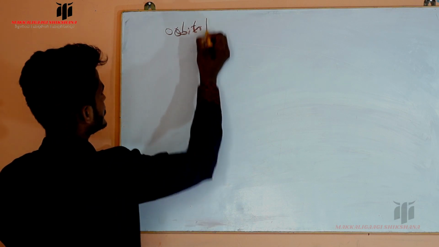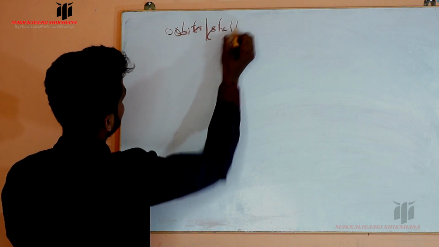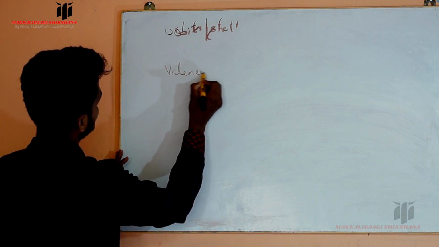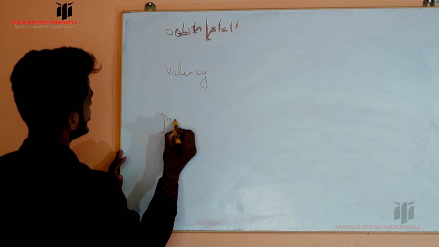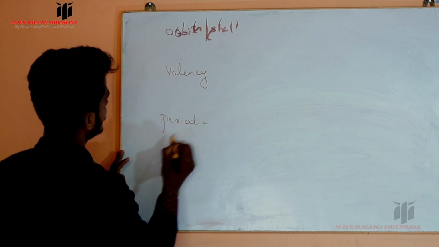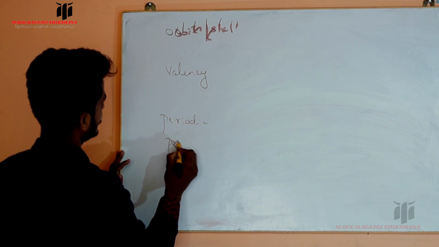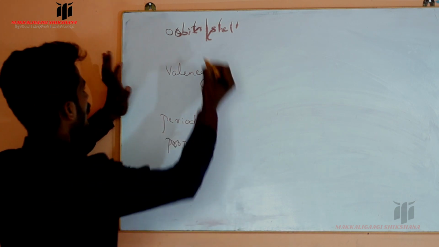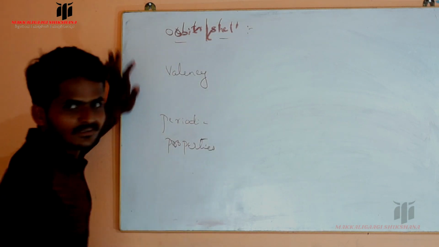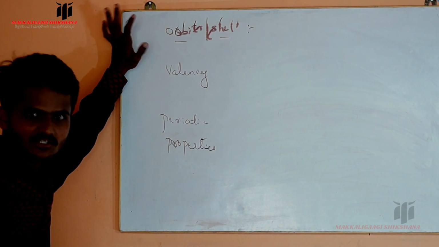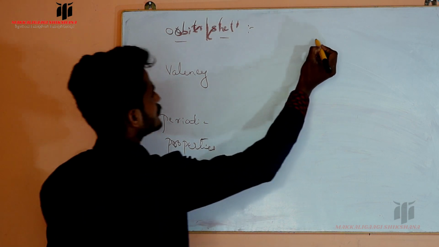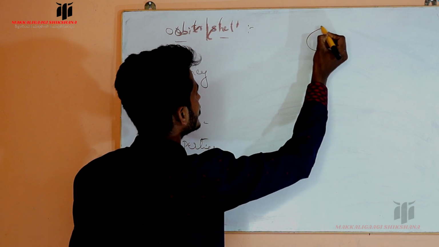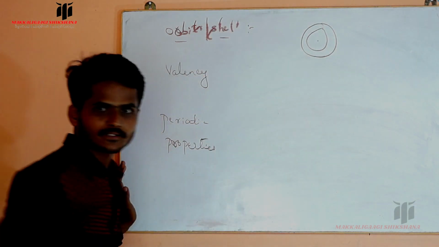Okay, understand some of the important concepts: orbits, which are also called shells. Then what is valency? Then periodic properties. First one is what is an orbital shell? That means it is a circular path. For example, if you take the nucleus of any atom, we have a circular path around the nucleus, they are called orbital shells.